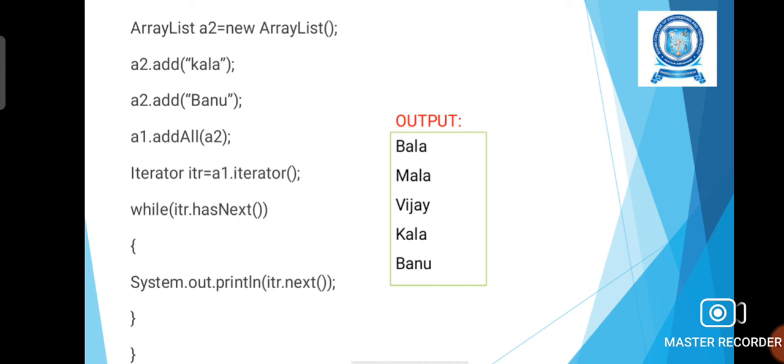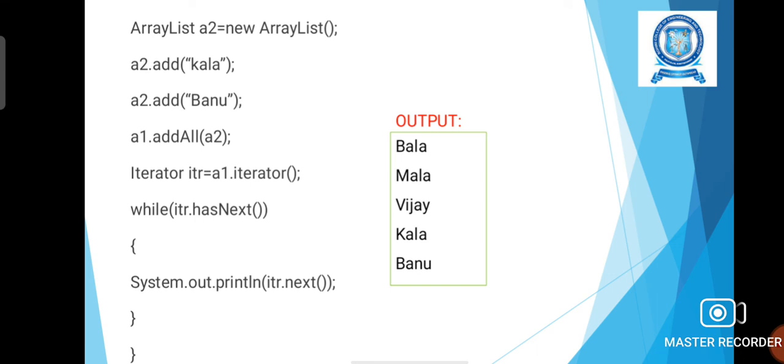By doing this, all the values of the array A1 will be provided to the iterator object itr. itr is another object reference name that we have created, that will cover all the elements of A1.